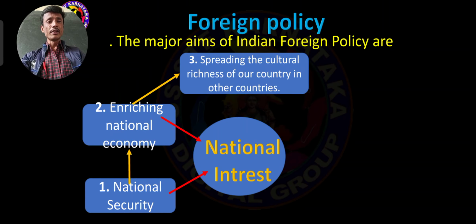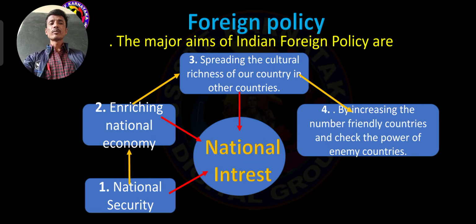Nowadays in India, how the common man worships God, especially in the temples, such a kind of method a few countries of the world follow because of the reason foreign policy. Like that, spreading the cultural richness of our country in other countries. This is the third important aim of India's foreign policy.